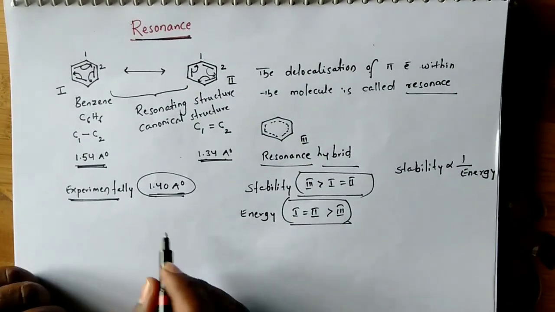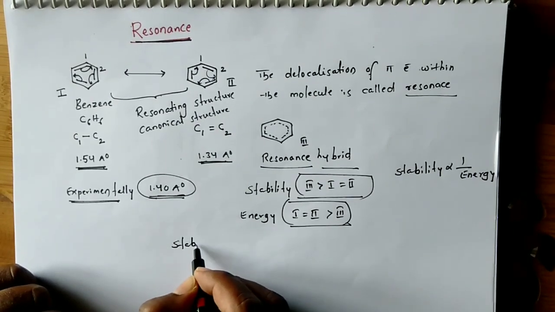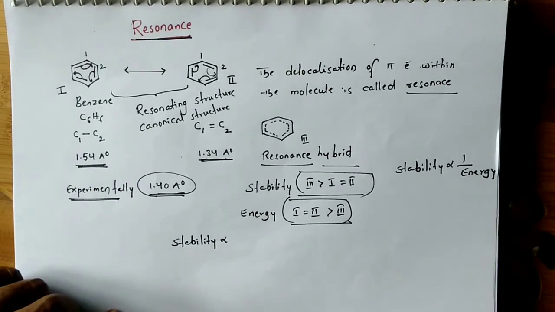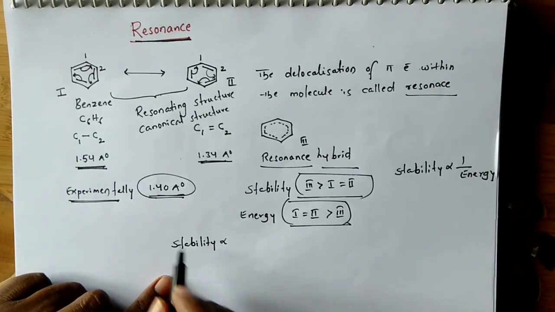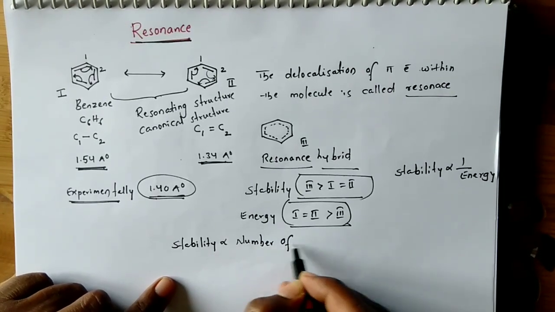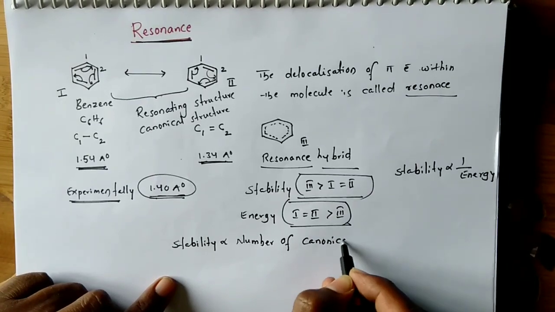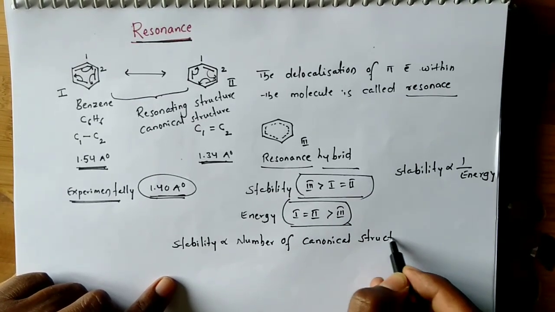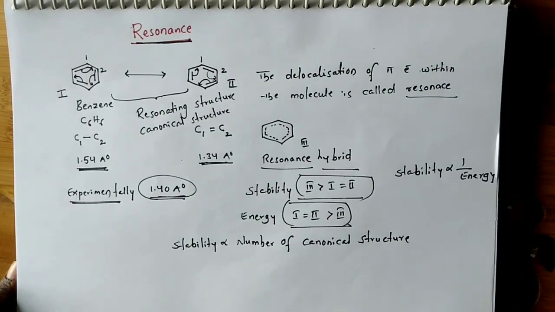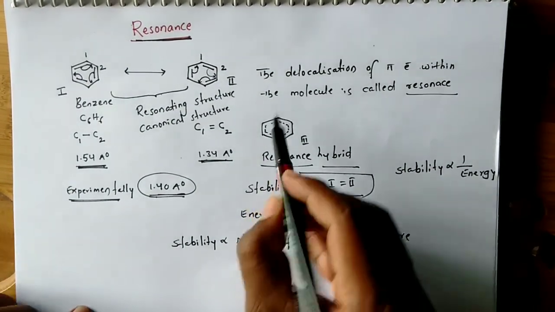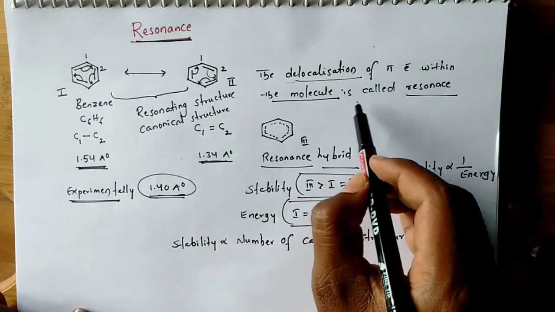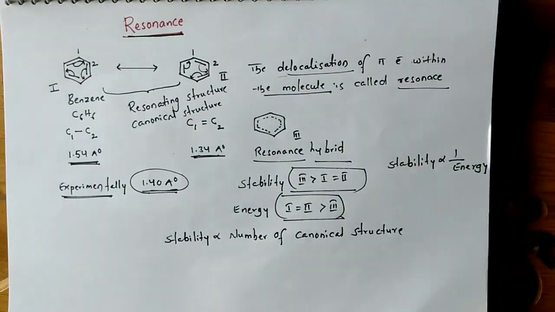Here stability depends on the number of canonical structures. The more the resonating structures, the more the stability. Stability is directly proportional to the number of canonical structures. If the number of canonical structures is more, the stability is also more. This is about resonance: simply the delocalization of pi electrons within the molecule is called resonance.